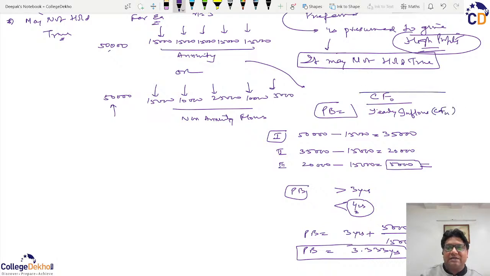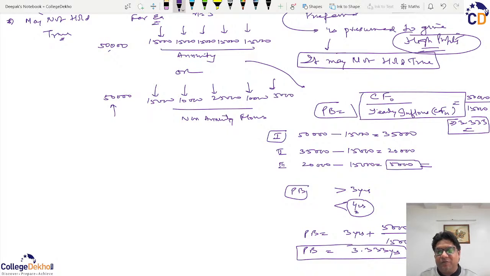CFn. तो ये सारे के सारे इक्वल हैं। तो अगर मैं इसको ऐसे भी निकालना चाहता कि CFO 50,000 को अगर मैं 15,000 से डिवाइड करूंगा, then it could have been 3.333 years. So we can calculate the payback period by using this formula.